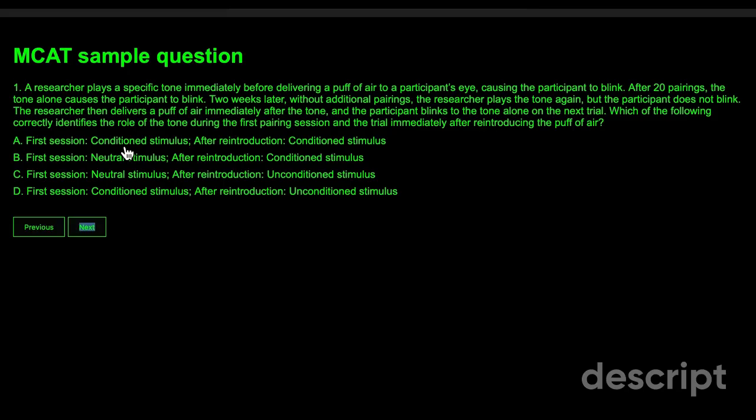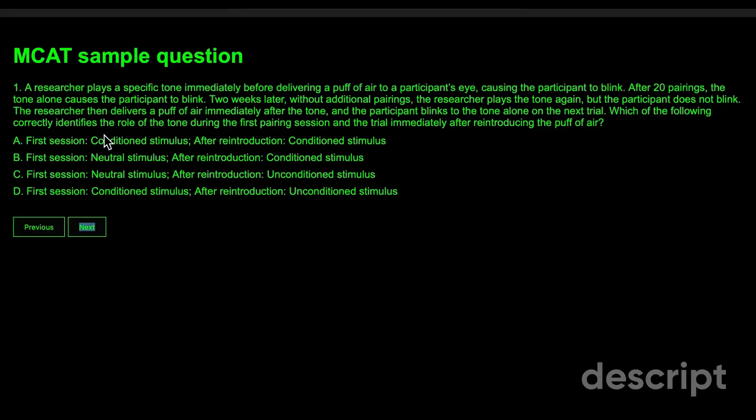Conditioned stimulus is when you're conditioned or trained to do something. And neutral stimulus is when something is neutral to you. So there is a stimulus, there is a signal, but that is neutral to you. You don't show any reactions. And unconditioned stimulus is when you naturally react towards something without being conditioned to do so.